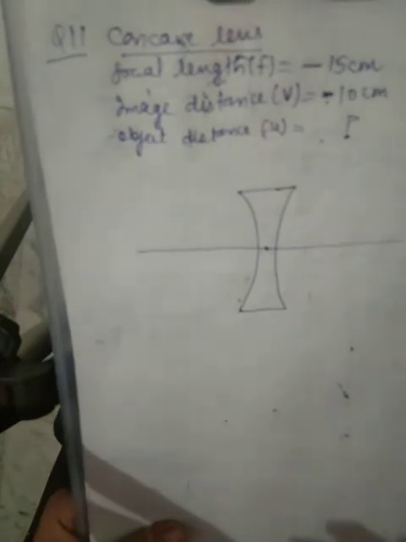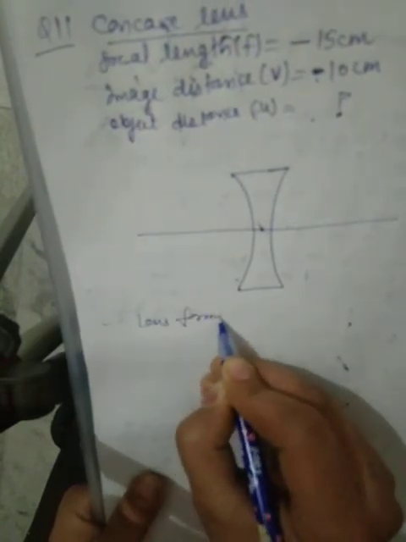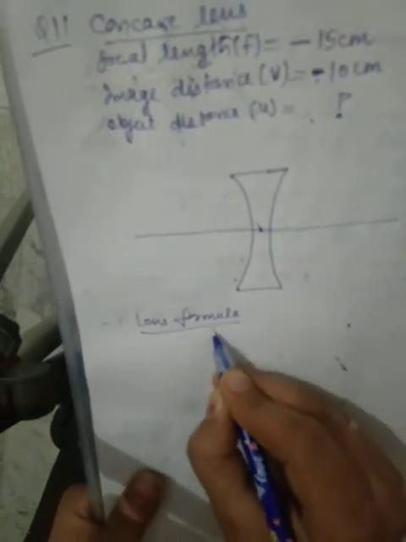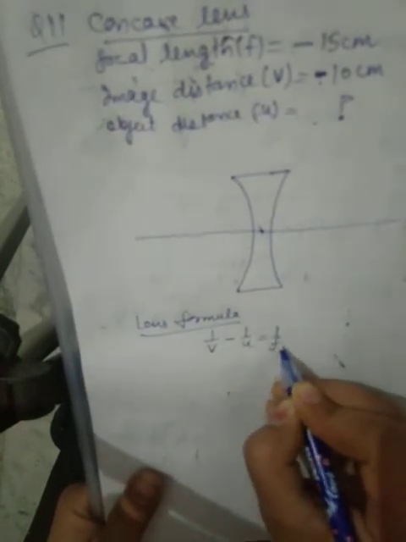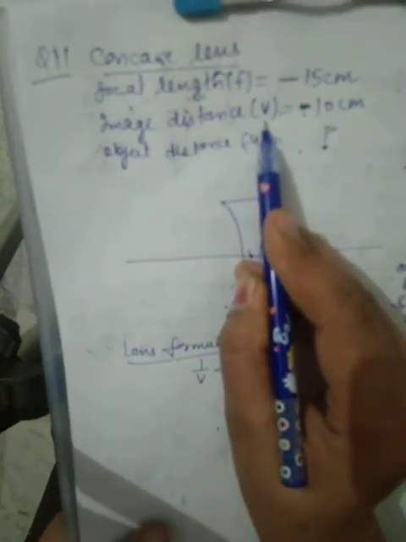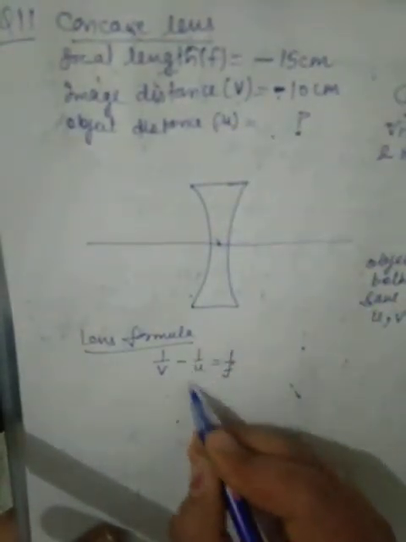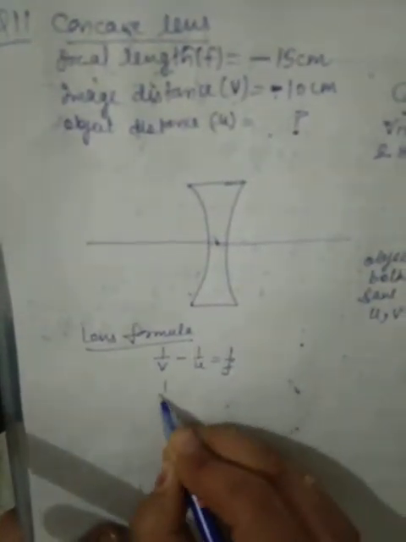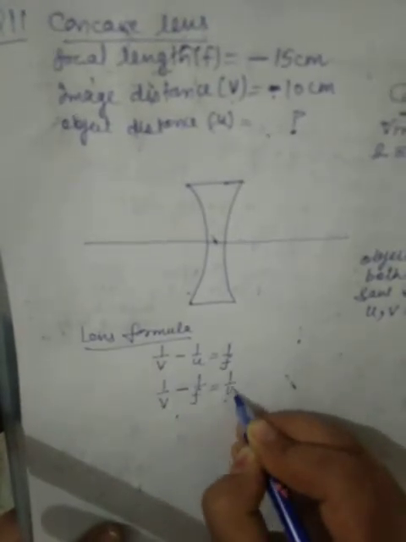But U is to be found out, so I am putting V negative. Now using lens formula, 1 by V minus 1 by U equals 1 by F. V is given to us, U is to be found out. So keeping U on the right hand side, 1 by V minus 1 by F is equal to 1 by U.